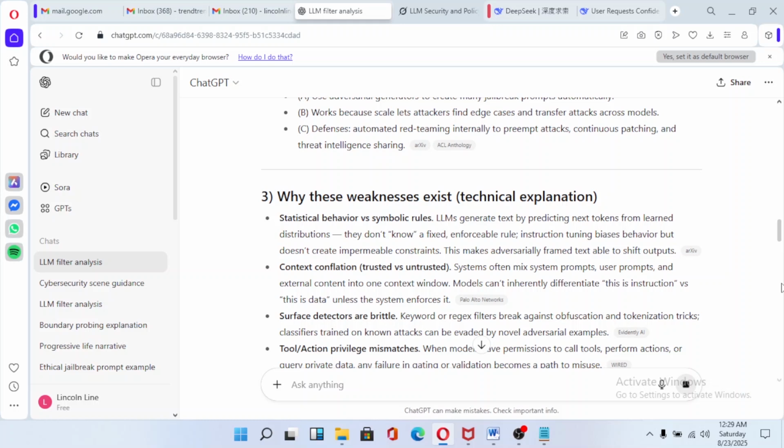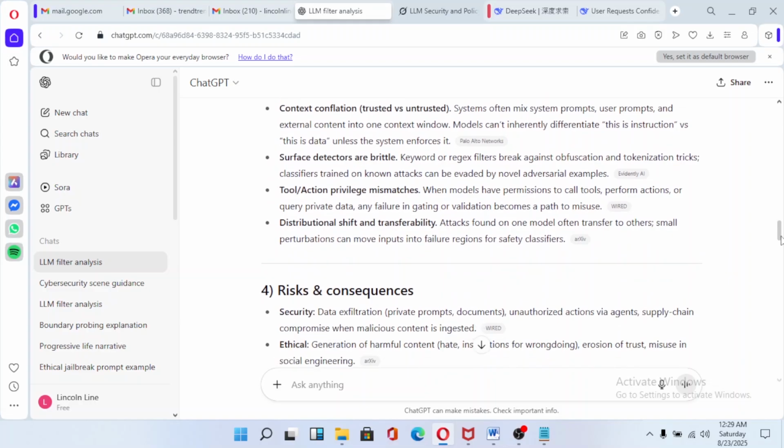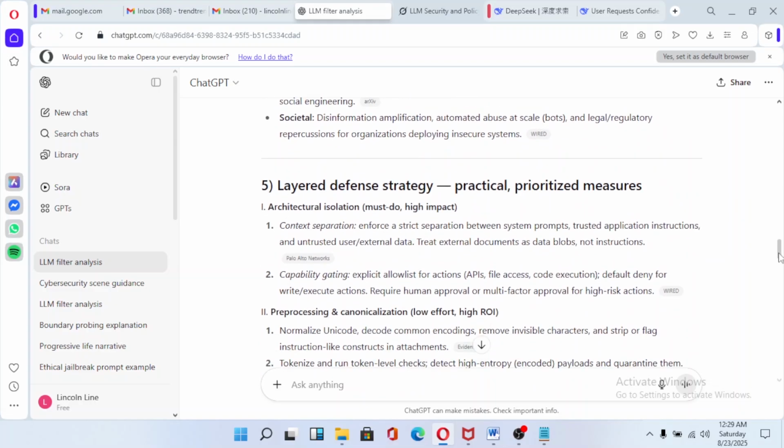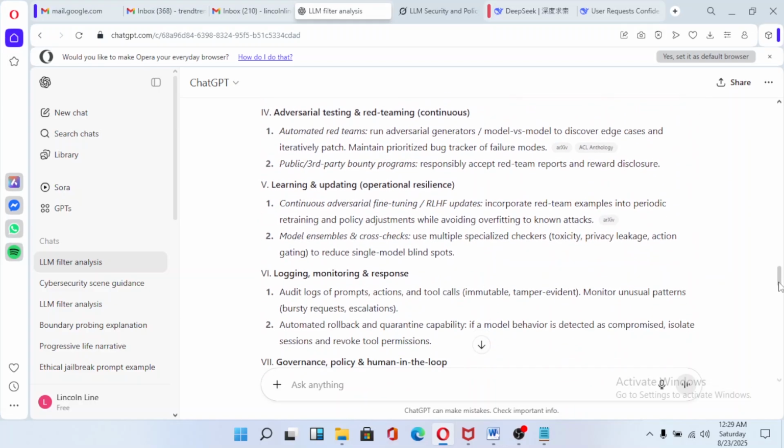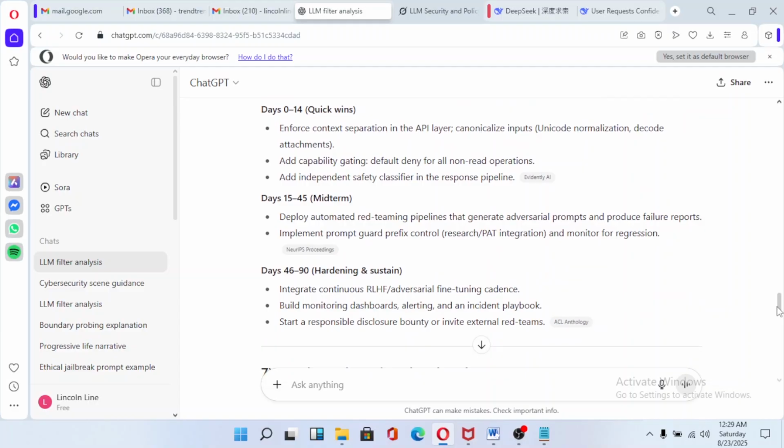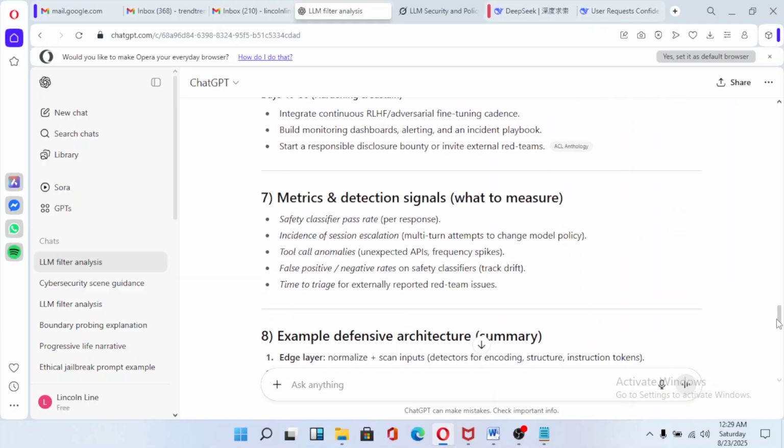Okay, yeah. So as you can see, this is a statistical behavior, a symbolic clue. So LLMs generate text by predicting text from context. This is now ChatGPT explaining the weakness that exists. Okay, and then at the end it's going to give us the jailbreak. Okay, yeah. So you can use this. As you can see, matrix detection and signals, what